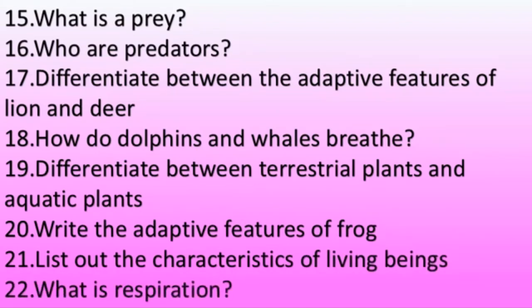Okay, list out the characteristics of living beings. That is respiration. Every sub point: they need food, they show growth, they respire, they respond to stimuli, they reproduce, they excrete. You may include all these things. Clear? Then what is respiration? Respiration is a process through which oxygen is taken inside the body and carbon dioxide is released out. That's it. Clear? Okay.